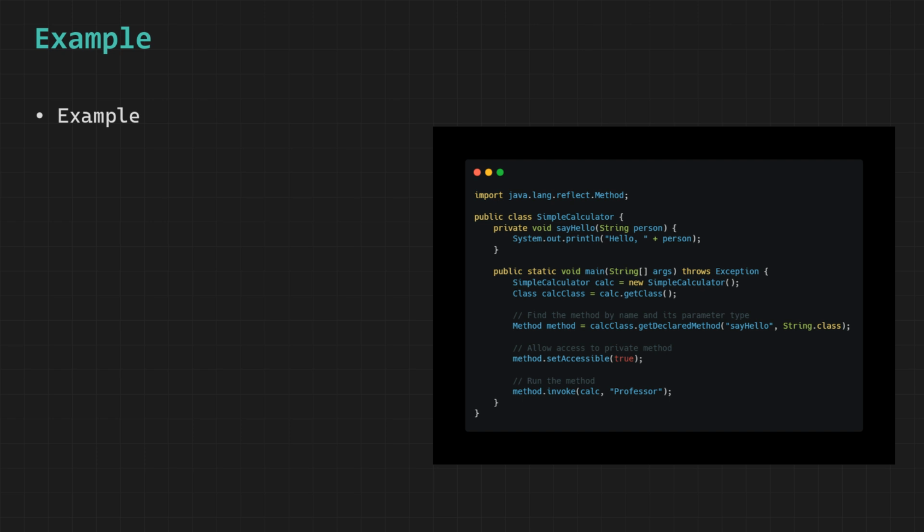This capability is widely used in advanced frameworks, testing libraries, and debugging tools where accessing internal behavior is sometimes necessary, but it must be used carefully because bypassing access control can lead to security risks or unintended side effects if not handled properly. So, while reflection is incredibly powerful, it should always be used with clear understanding and caution.